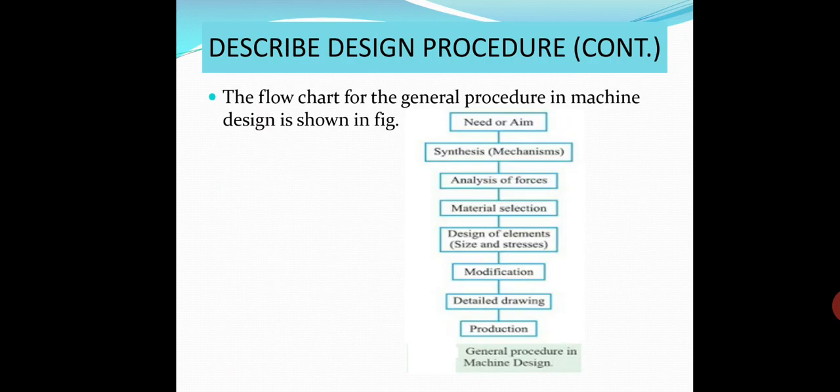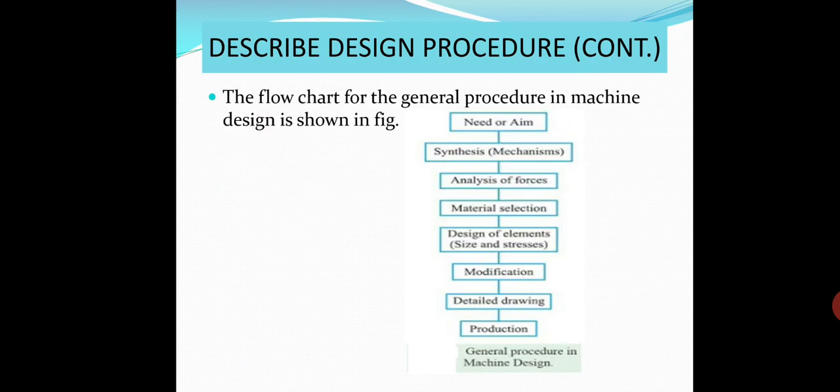First you have to know the need or aim. Next is synthesis, the mechanisms, then analysis of forces. After that, material selection. Next is finding out size and stresses of different elements.